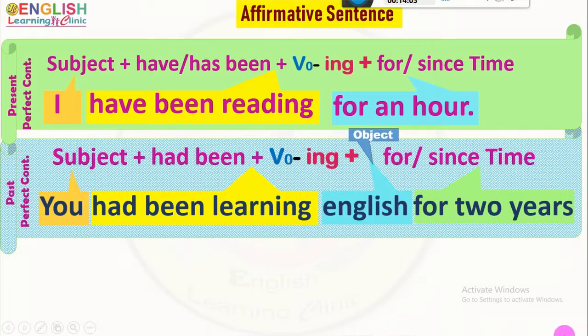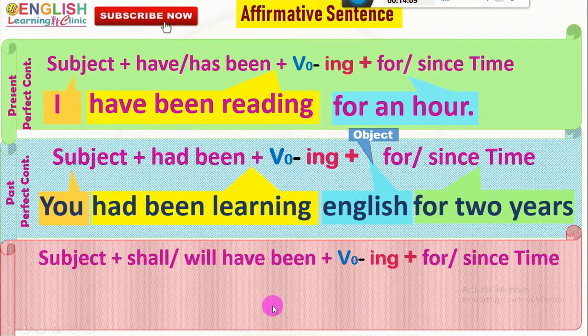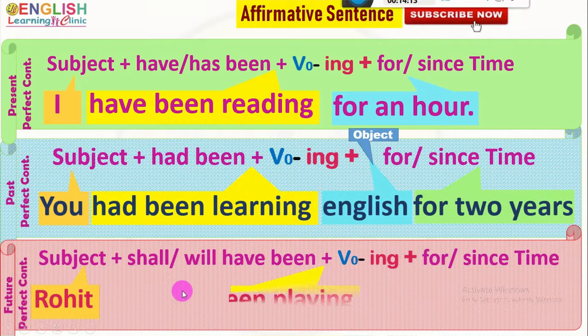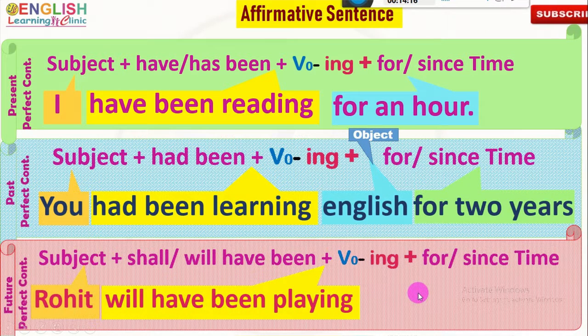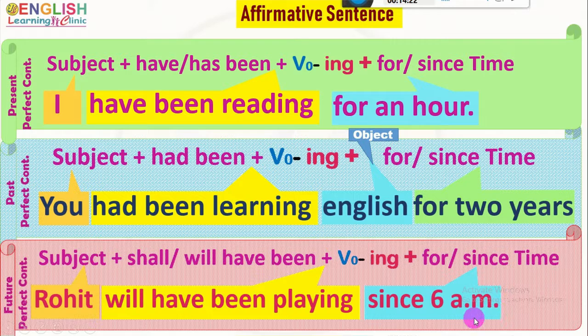With the future perfect continuous form of the verb, the affirmative assertive structure is that, and the constructed sentence is subject Rohit will have been playing since 6 a.m. Here, since is used before the point of time.